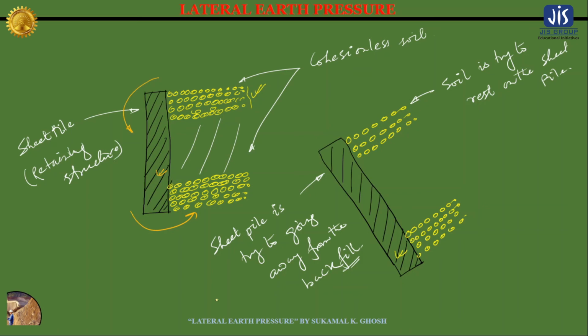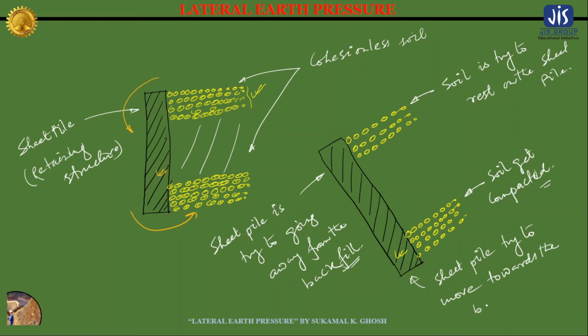So let me write it here. Soil gets compacted, and here the sheet pile tries to move towards the backfill. So we have two conditions.